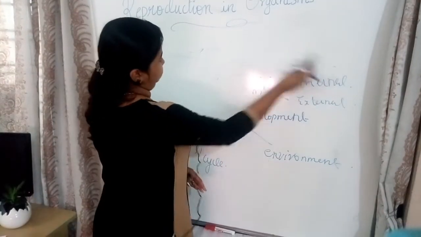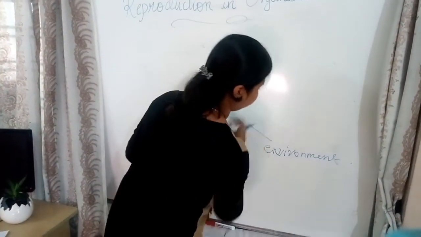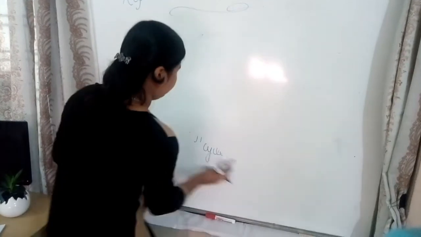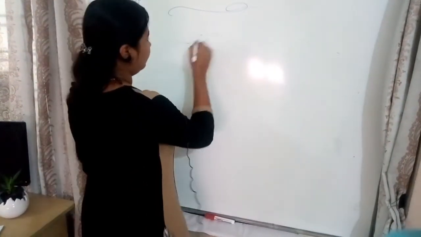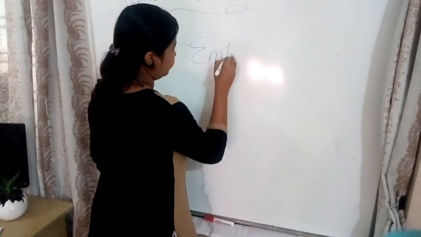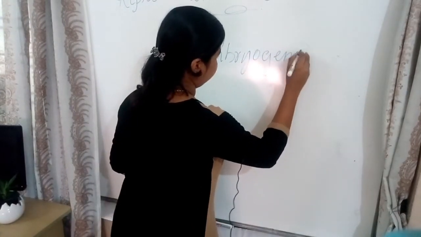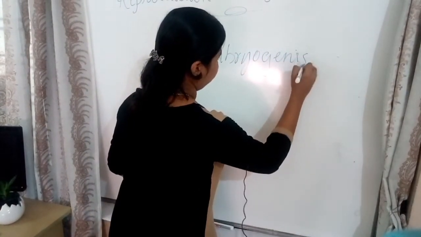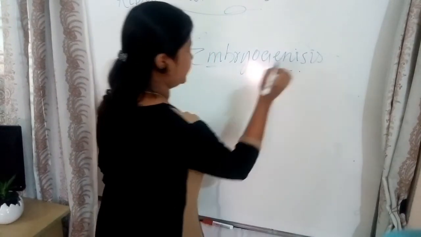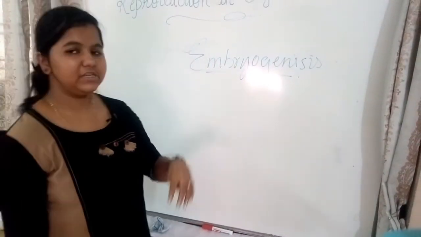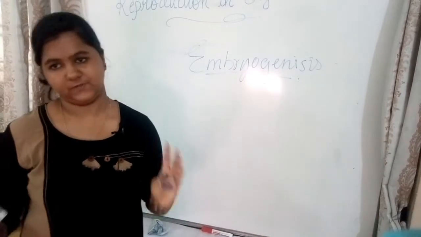So we learn embryogenesis. The formation of embryo is after the formation of zygote.